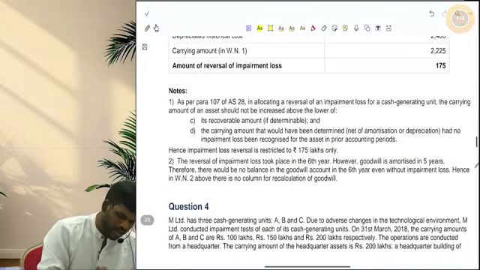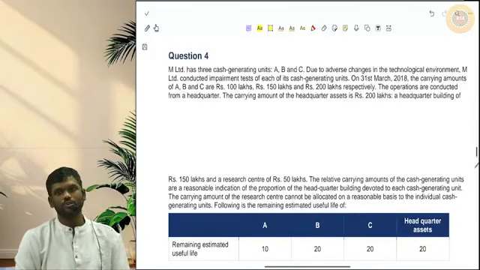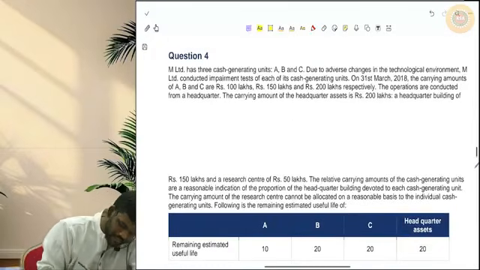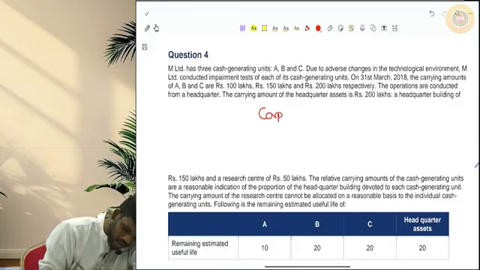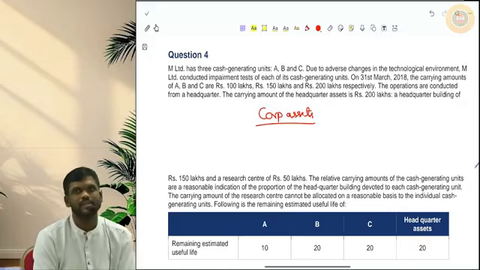Okay. Before going to the next question, which is our last question, I want to discuss something called corporate assets. So what do you mean by corporate assets?